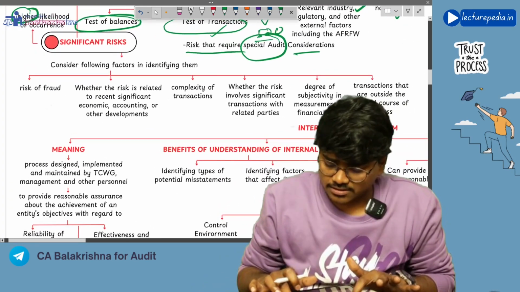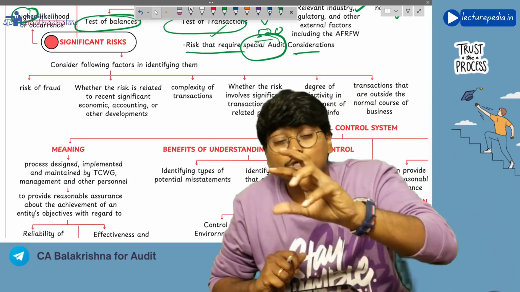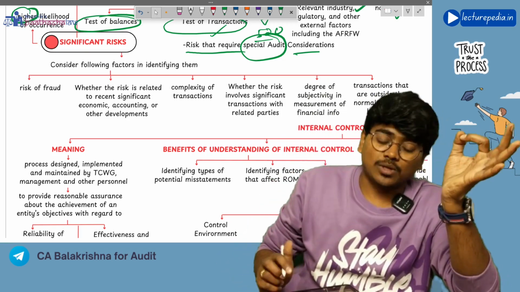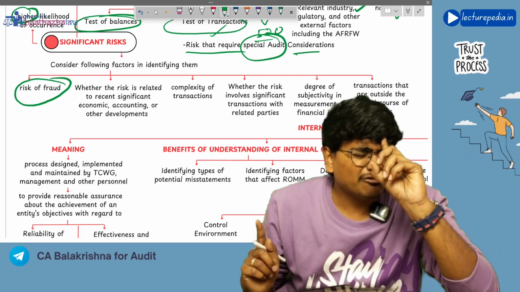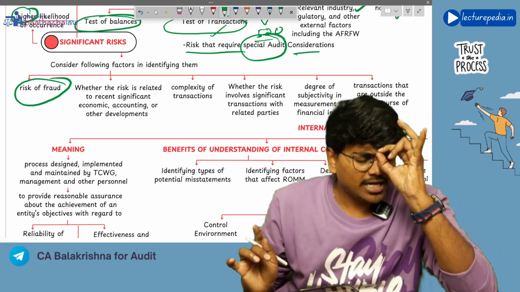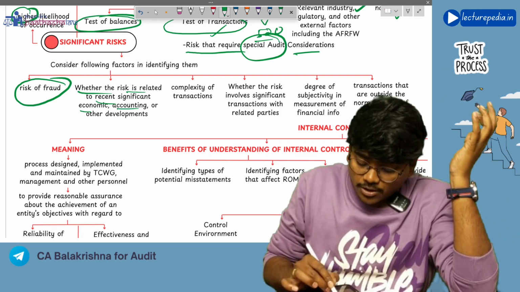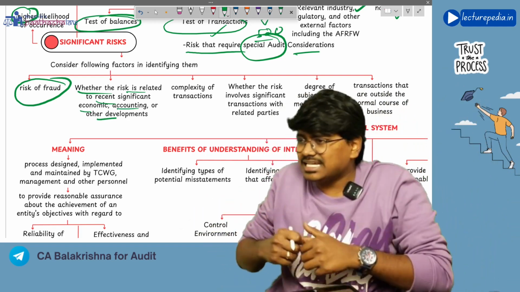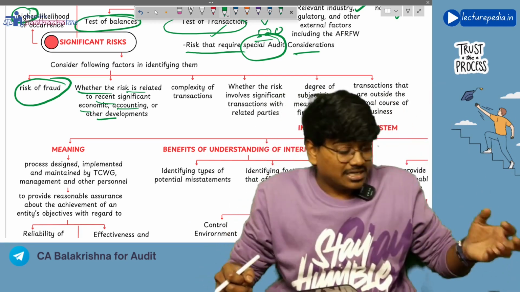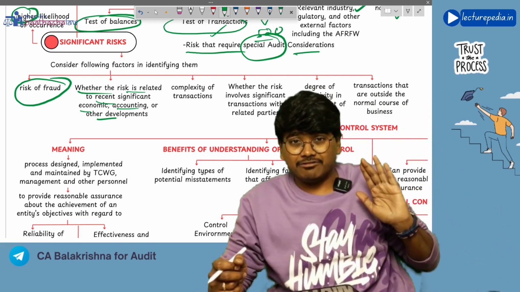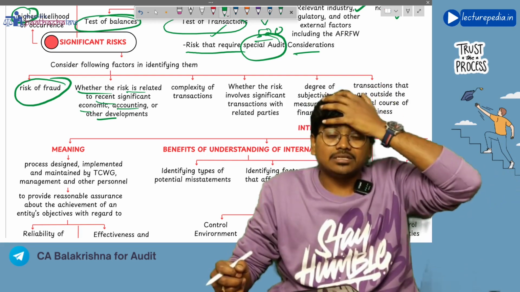Next, consider the following factors. In order to identify whether a risk is a significant risk or not, you need to consider certain 6 aspects. First one, whether that risk is a risk of fraud. You always remember, risk of fraud is always a significant risk. Next, whether the risk is related to recent significant economic, accounting or other developments. Whether the risk that has arisen is because of recent economic developments, recent industrial developments, or recent policies issued by the government. If because of these things any risk has occurred, that automatically becomes a significant risk.